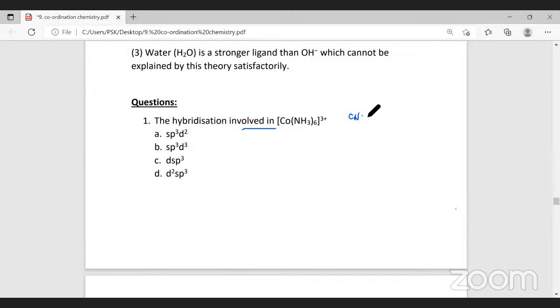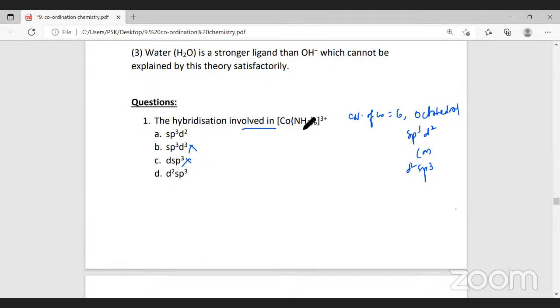The coordination number of cobalt is 6, meaning it should have octahedral geometry. Now, octahedral geometry should be sp3d2 or d2sp3 hybridization. It cannot be sp3d3, which is 7 orbitals, not possible. Coordination number is 6, so dsp3, which is 5, is also not possible. It must be either sp3d2 or d2sp3, so the answer is option A or D, any one.